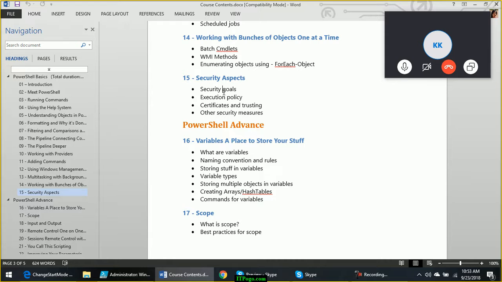Whatever changes were made in that script by someone, if he is deleting some objects from Active Directory, or deleting some important files from the server, or bringing down some services on critical servers, everything will happen with your authentication and your credentials, because you are the one running the script. The script will not tell you that somebody has modified me, don't run me.